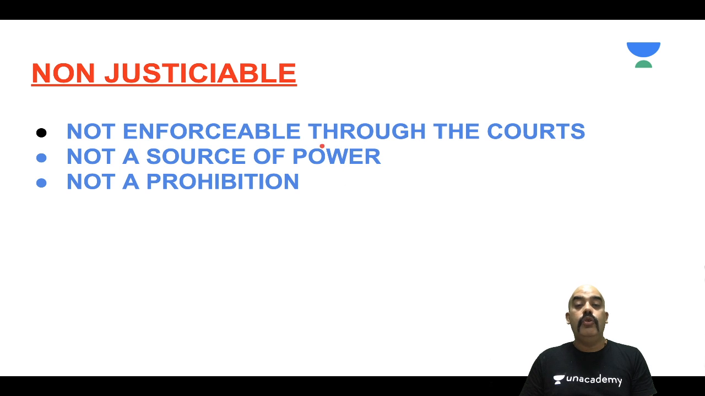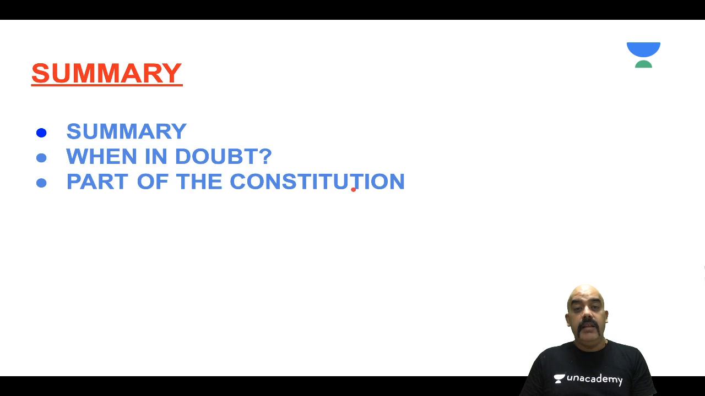But it is not enforceable through the courts. It is neither a source of power nor a source of prohibition. So for the state, it is neither a source of power nor a source of prohibition. Then you might think, sir, why should we look at the preamble? Why should we have a preamble? When in doubt, look at the preamble. What do you mean? If you are not very clear with what the Constitution is meaning, then you read the preamble. So when in doubt, look at the preamble.